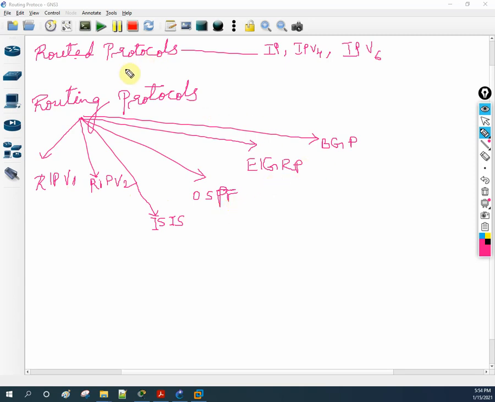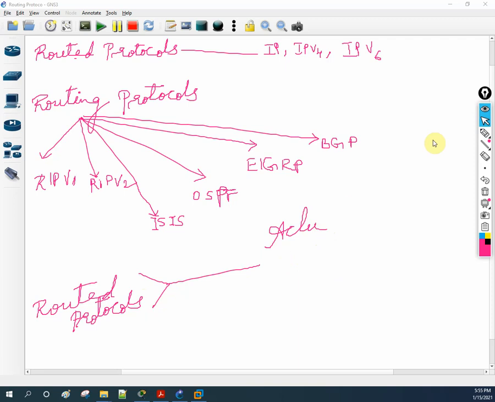So in theory, how can we define routed protocol? Let me define here. Routed protocols are the actual data that is transferred from one router to another router.